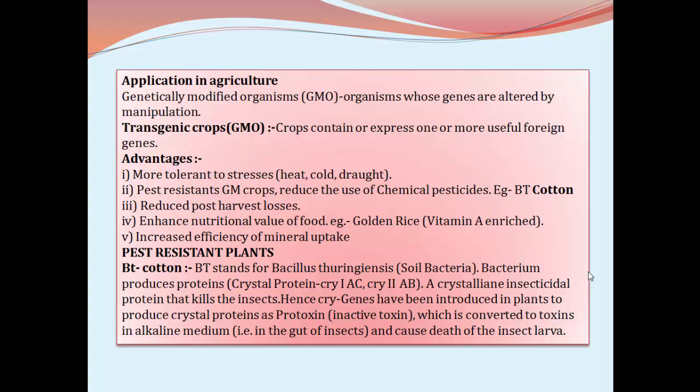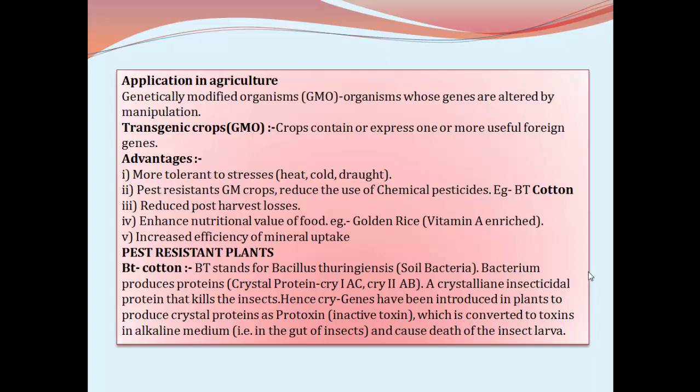Not only do they enter into the human body, they are causing air pollution, soil pollution, and water pollution. Most of the problems which are created by the chemical pesticides can be reduced by cultivating the pest resistant, insect resistant, genetically modified crop plants.